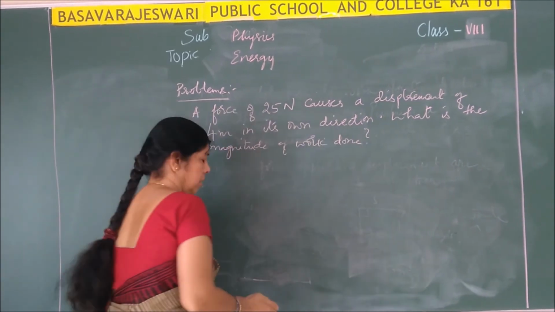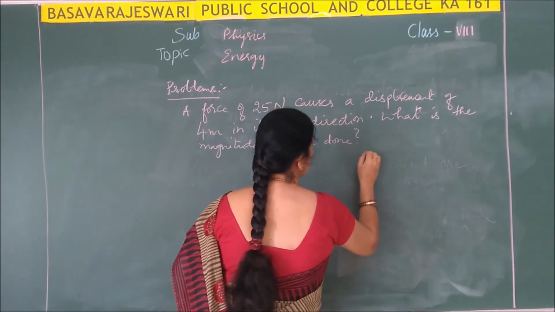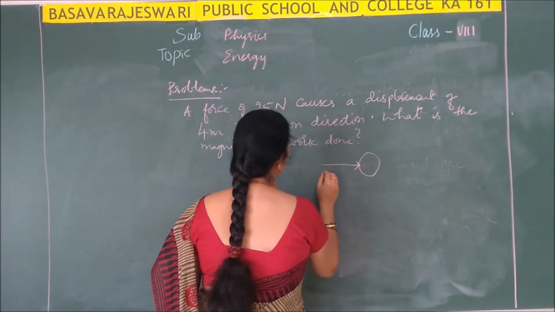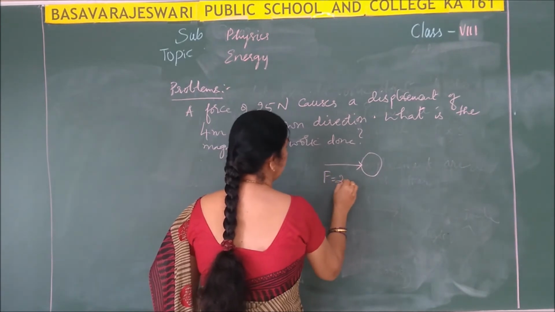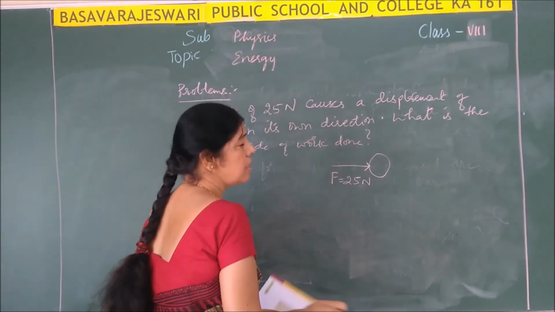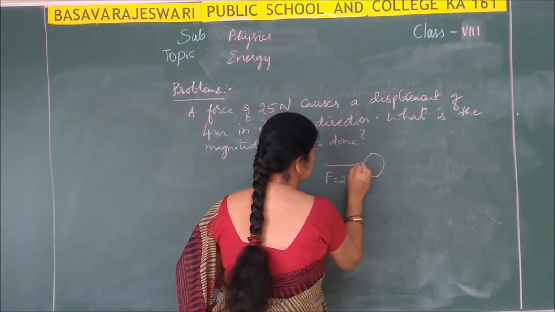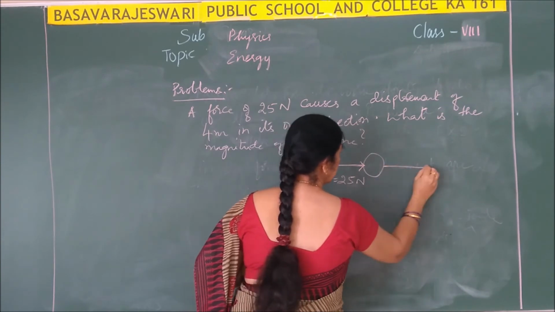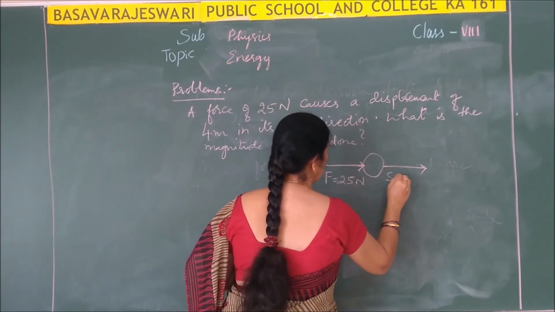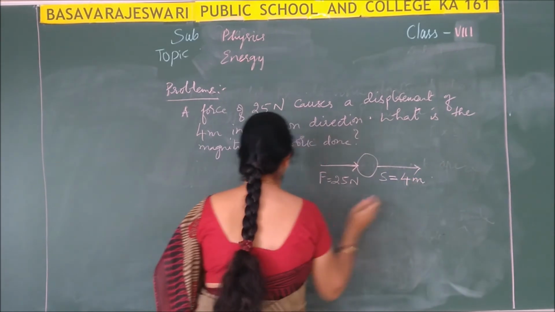So now here some body is there. How much force is applied on the body? F is equal to 25 Newton. Now he is telling that displacement is caused in its own direction. Means this is the direction of force applied. In the same direction displacement also takes place. How much displacement we have here? It is 4 meter.